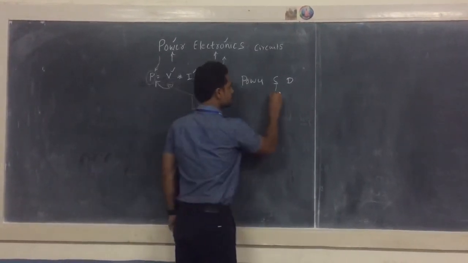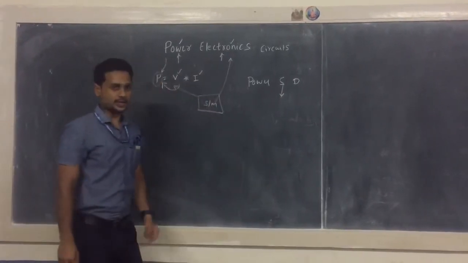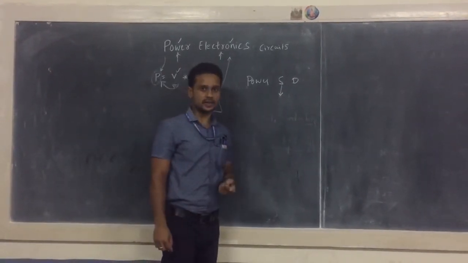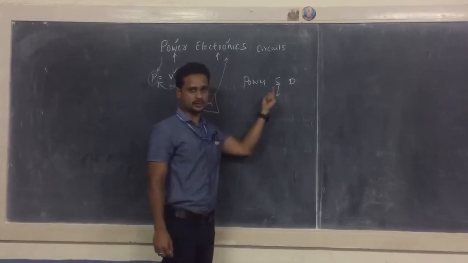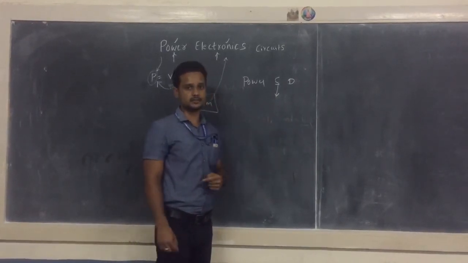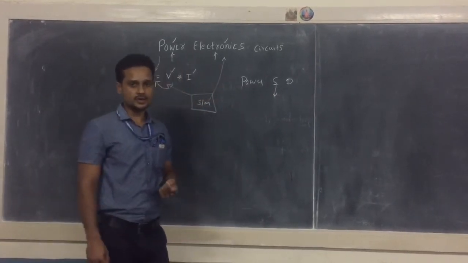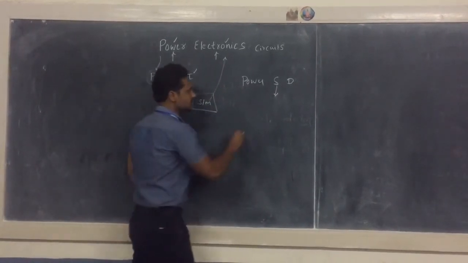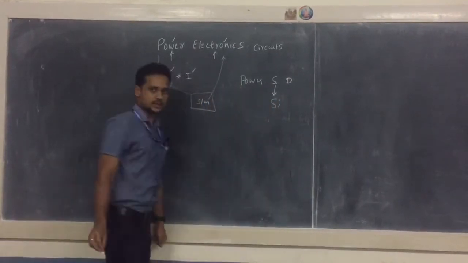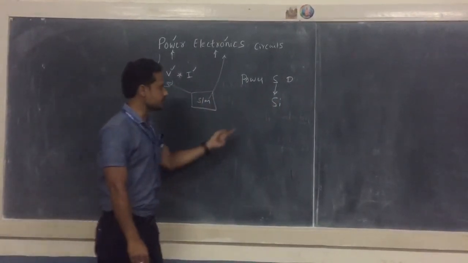You already know what a semiconductor is. It is neither a conductor nor an insulator. Its property always lies between conductor and insulator. So we are using semiconductor devices. The most widely used semiconductor material in this subject is silicon.